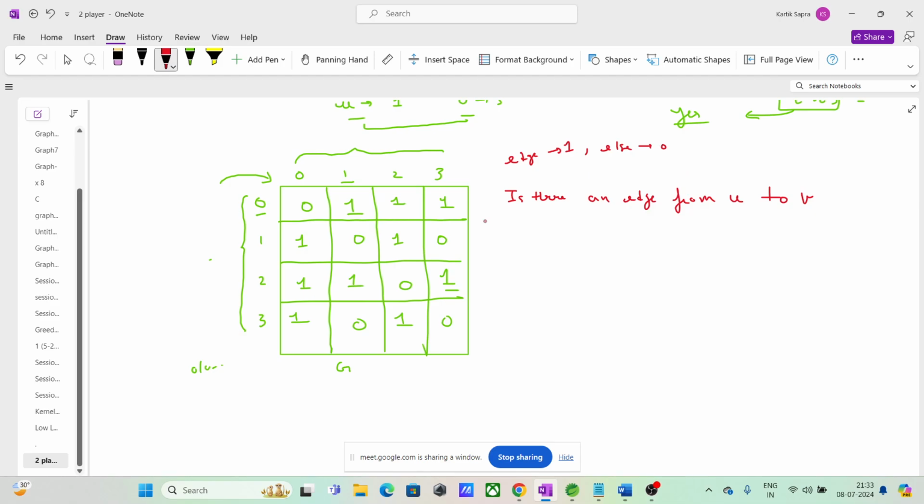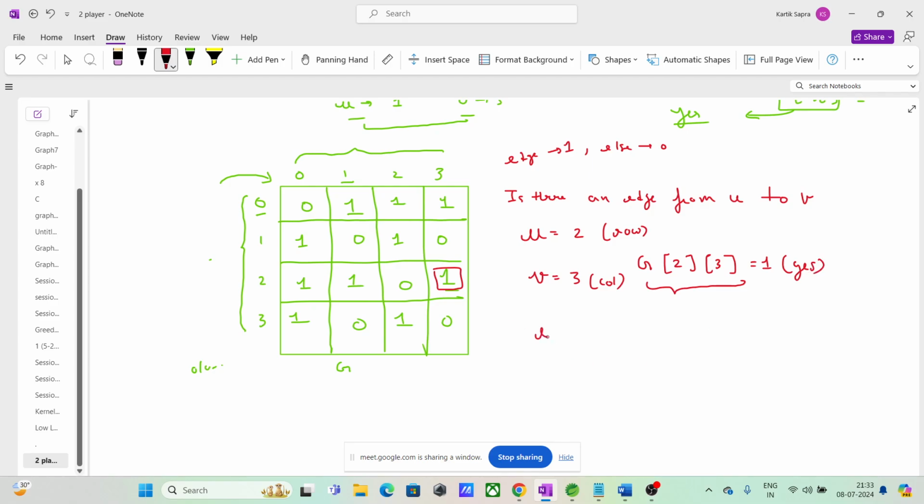Let us suppose we have u equal to 2 and v equal to 3, right? So what you will do is you will check at g2 3, because guys if you remember, u हम लोग लेते थे row, u was our row, v was our column, right? So you will check what is the value at g23. The value at g23 is 1, so your answer will be yes. ठीक है.